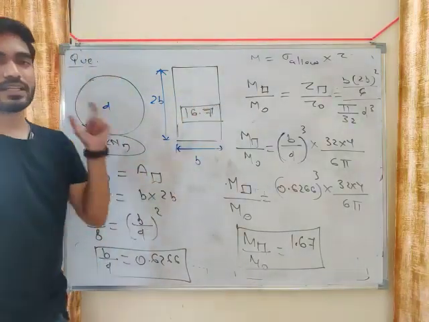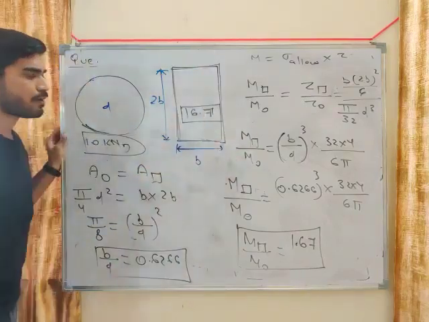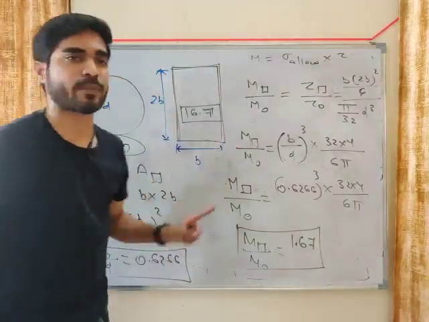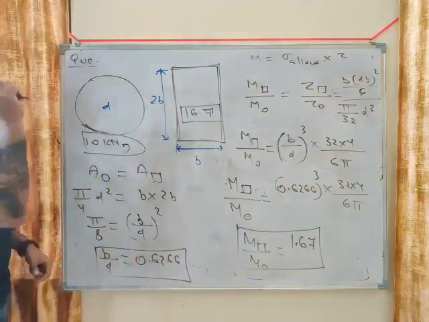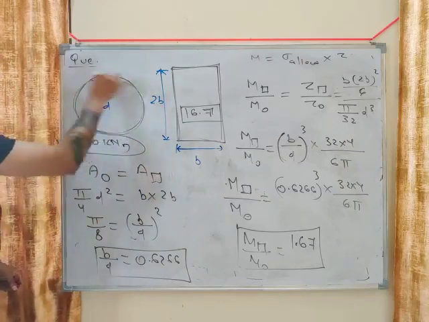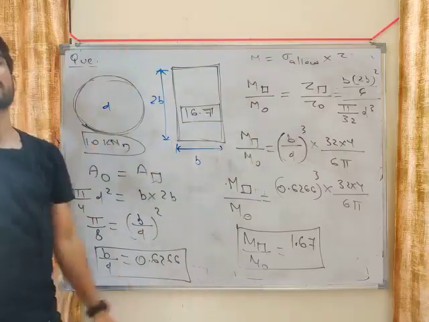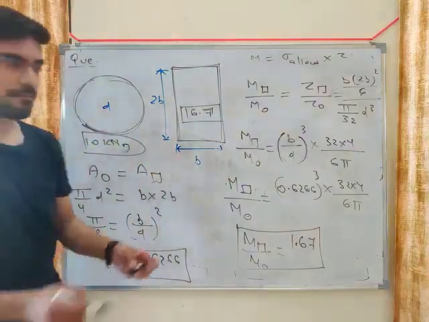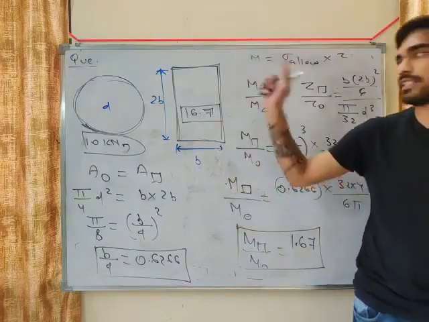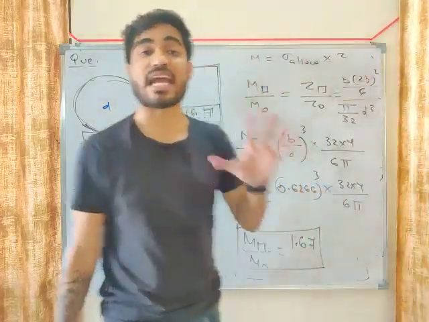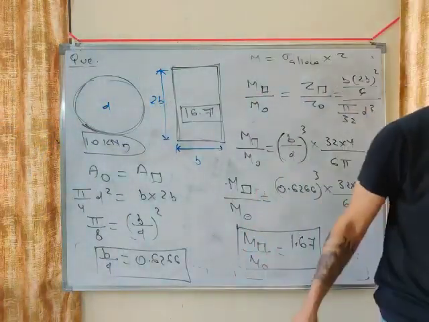So this proves that rectangle is a better cross section. Why? Because it can sustain 67% more bending moment compared to this circle. If this can sustain 10 kilonewton meter, this can sustain 16.7 kilonewton meter. So this is how you can prove that rectangle is a better cross section than circle for the same area. Okay, so these are some of the problems based on bending stresses.